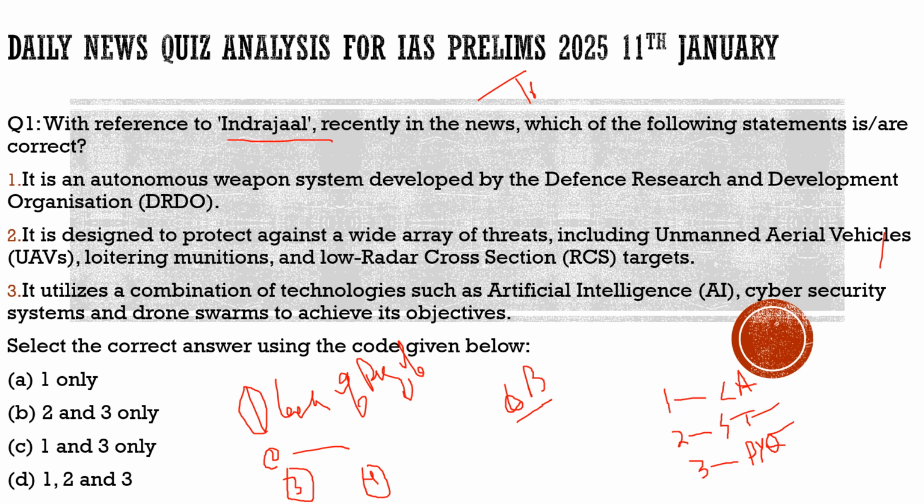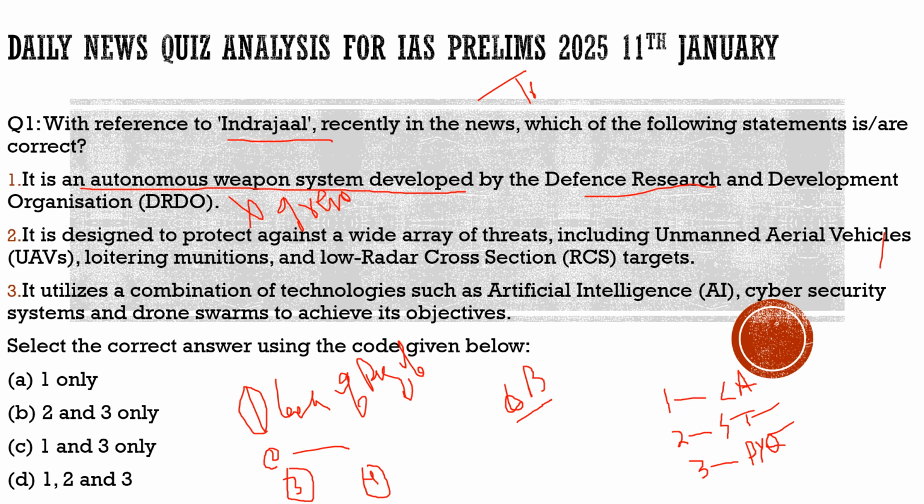Here the question says, with reference to Indrajal recently in the news, which of the following statements is/are correct? First statement: it is an autonomous weapon system developed by the Defense Research and Development Organization, DRDO. Totally incorrect. Even though it is an autonomous weapon system, it is not developed by them. It is developed by Green Robotics, which is a Hyderabad based company. So the first statement is incorrect.